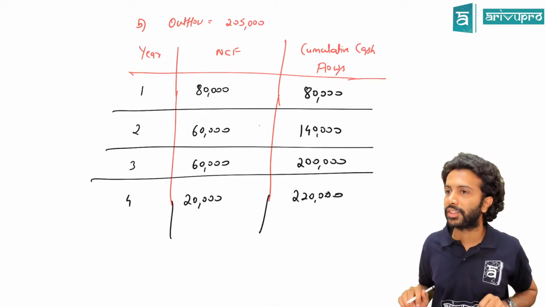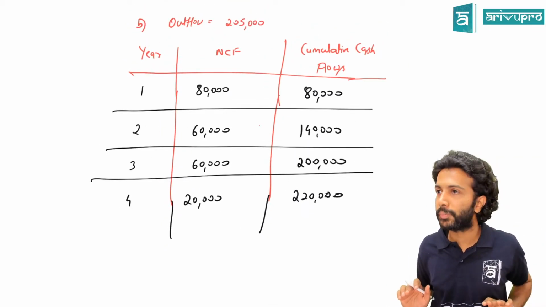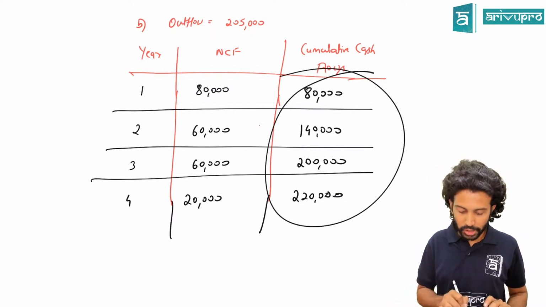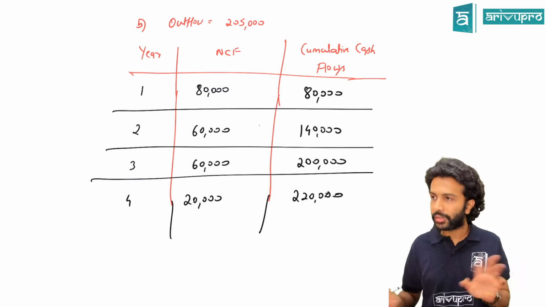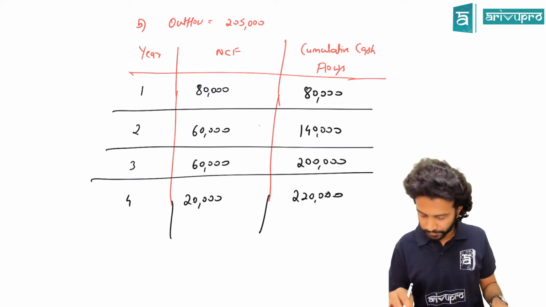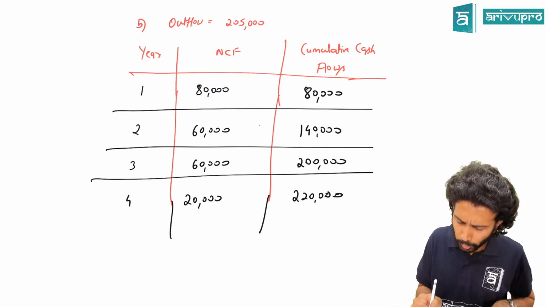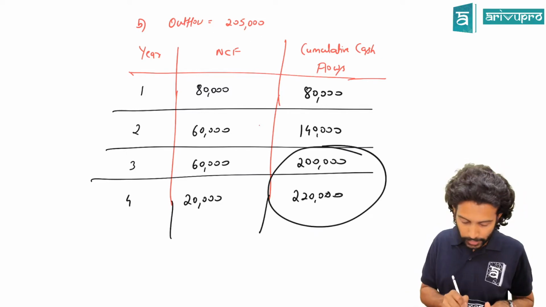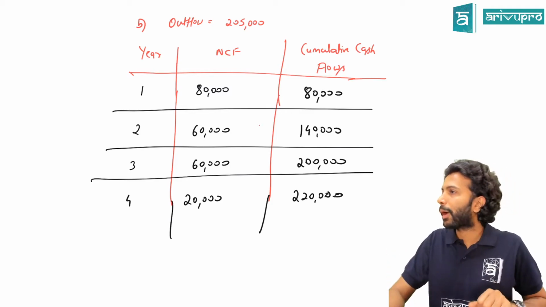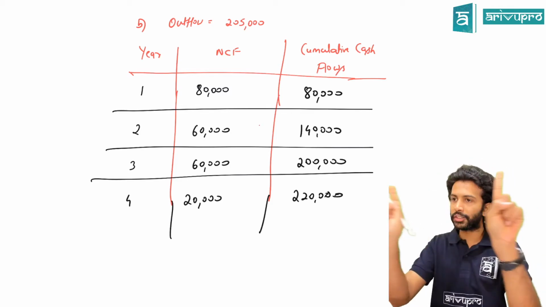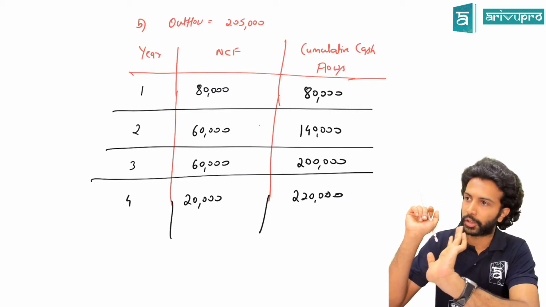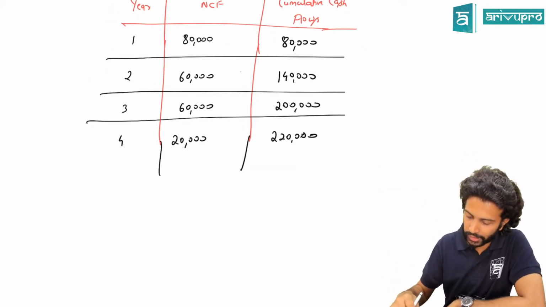Everyone is okay with this? Now we can't directly observe and get it. Yes or no? Because cash outflow is how much? 2,05,000. Check, is any number here 2,05,000? No. That means you have to do a small calculation. Can you tell me what your cash outflow is? 2,05,000 comes within this window. That means can I say payback period falls between 3 to 4 years? Somewhere in between, we don't know exactly at this point, but it falls within 3 to 4 years. Correct or no? Now check here how to get it.